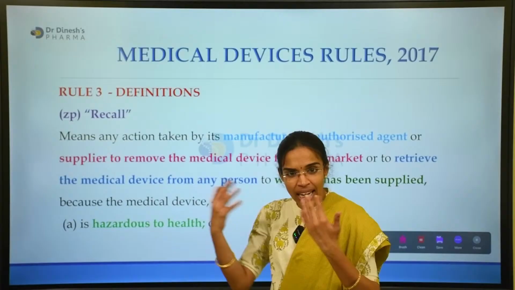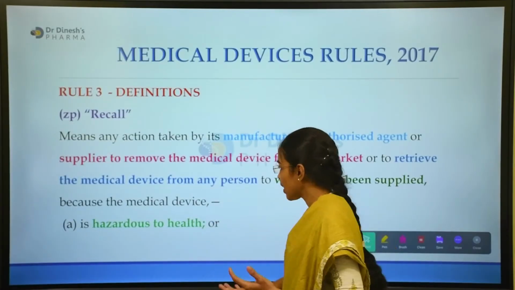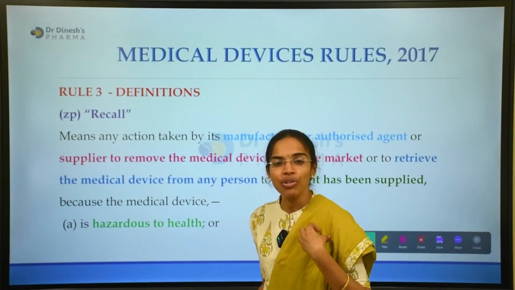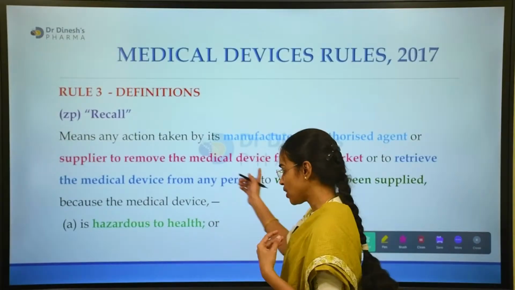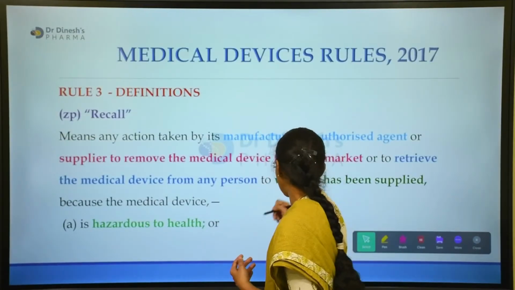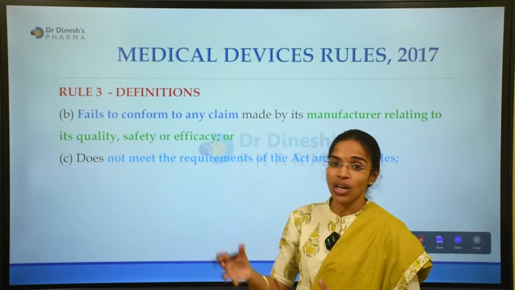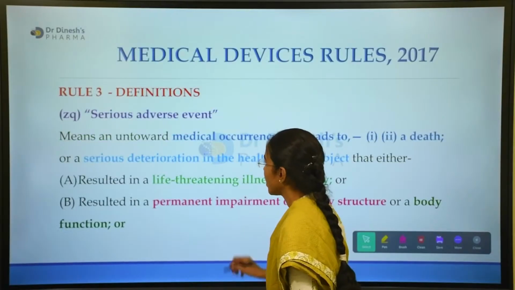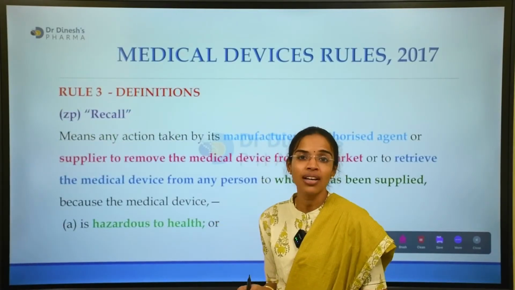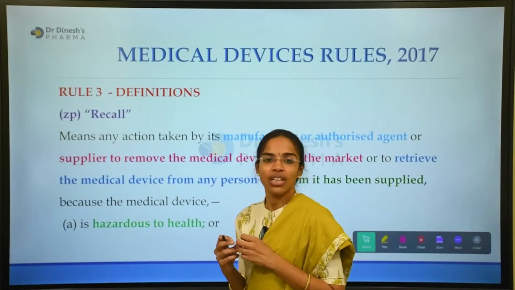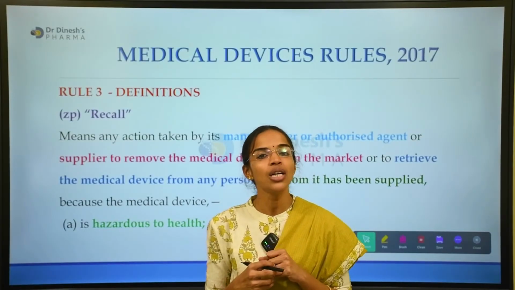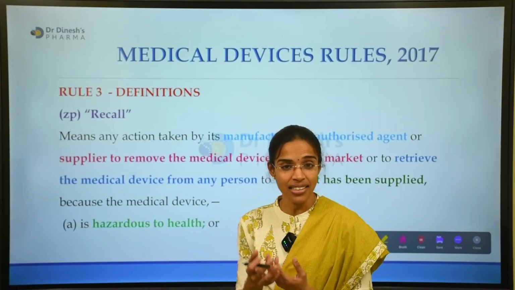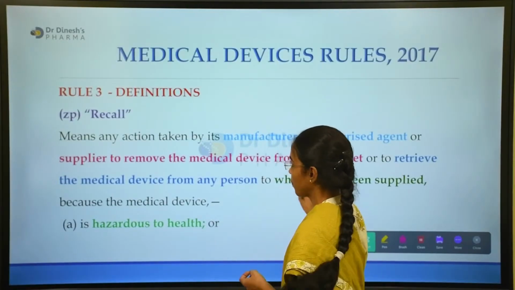What is a product recall? It has to be recalled from the market once it is marketed, and it is removed from the market, or taken back from any person if it is considered hazardous to health, or it fails to conform to any claim, or it does not meet the requirements of the Act. In those conditions recall usually happens. Recall mostly happens after PMS, that is post-marketing surveillance. These are all interrelated. Just now we have discussed that.